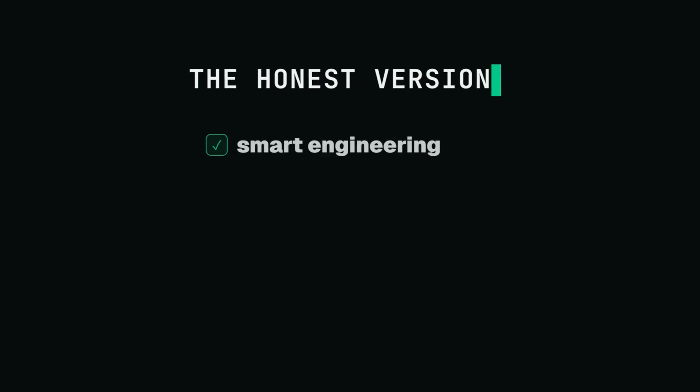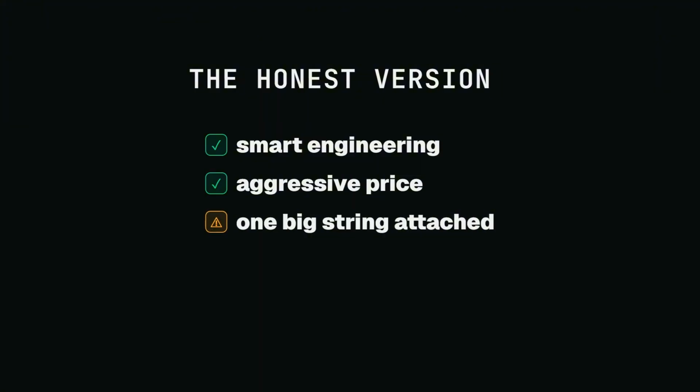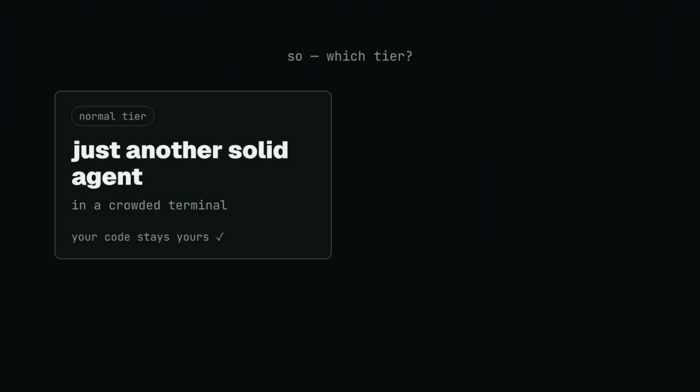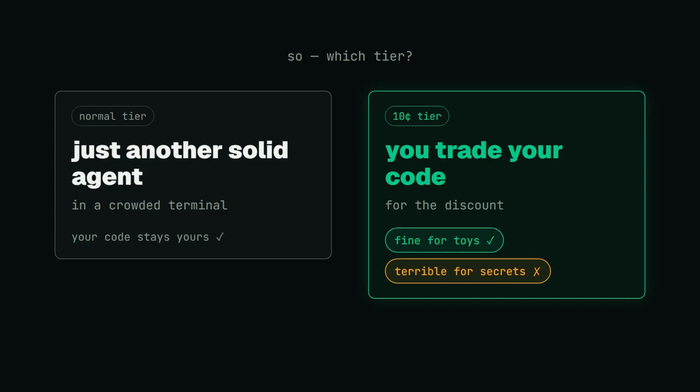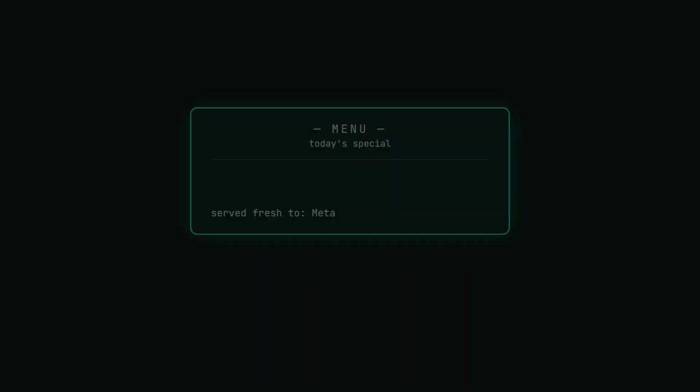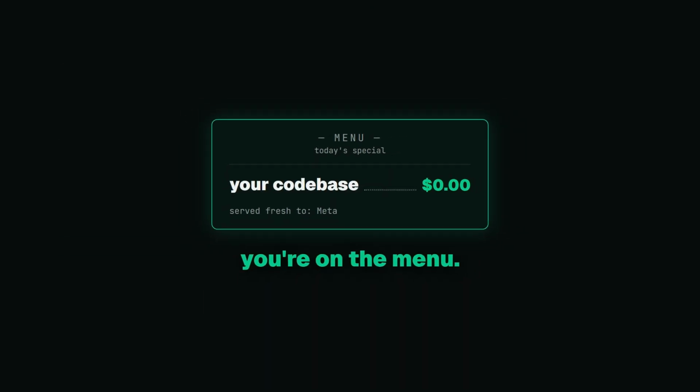So here's the honest version. MuseCode is a genuinely smart piece of engineering with a genuinely aggressive price and one big string attached. Use the normal tier, and it's just another strong coding agent in a crowded terminal. Use the 10-cent tier, and you're trading your code for the discount, which is fine for toys and terrible for secrets. The free lunch is real, you're just on the menu. That's the signal.